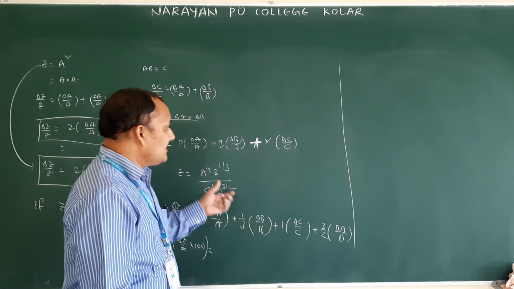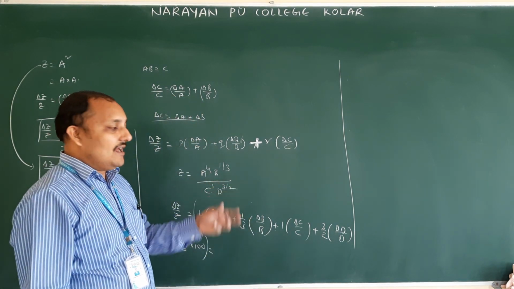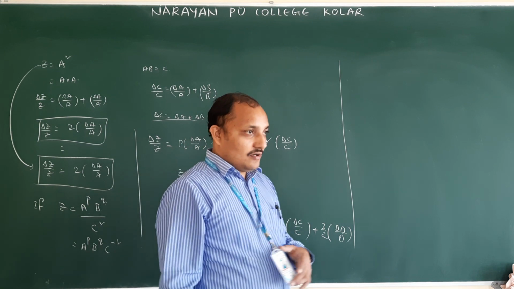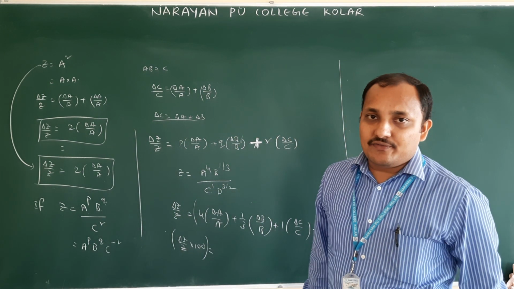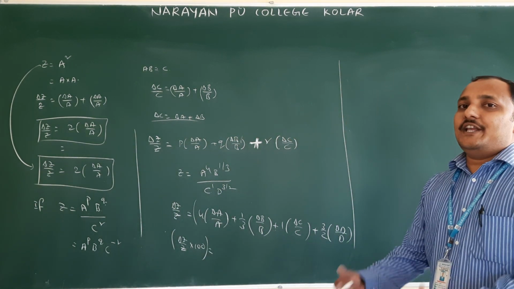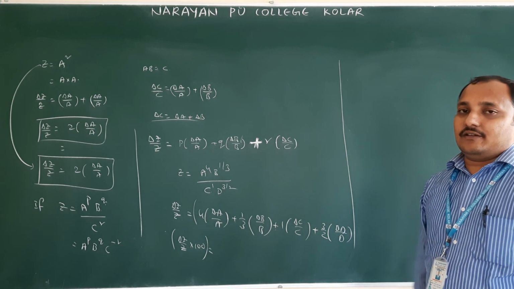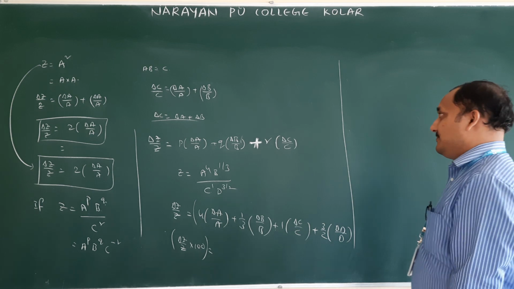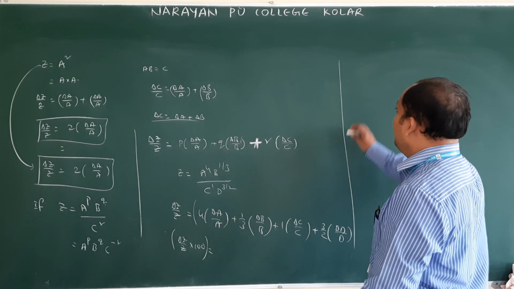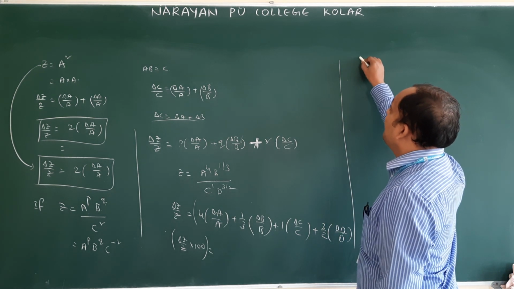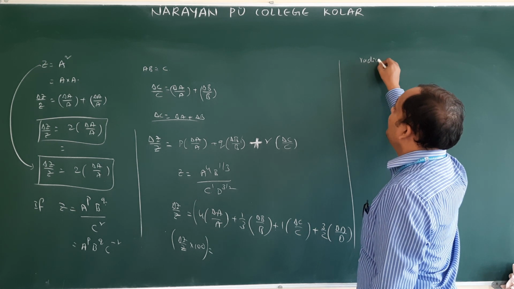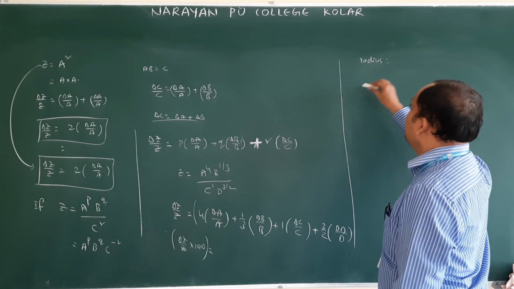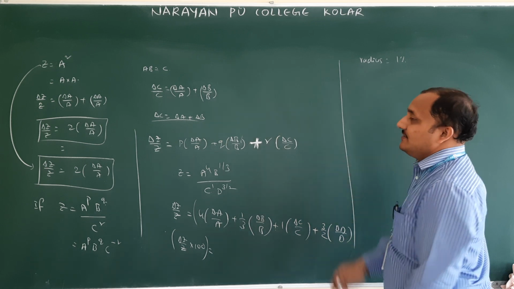Next we will see some simple problems on this, how they will ask. You found the radius of a sphere, and you got some error. Now what is the percentage error in the volume of the sphere? While finding the radius of the sphere, the percentage error is, let us assume, 1%.